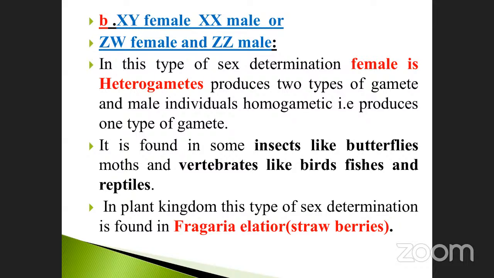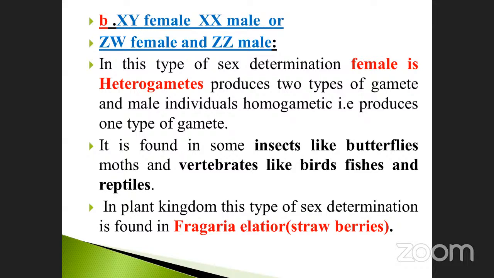In the plant kingdom, this type of sex determination is found in, note it down, my dear students, very important, Fragaria ananassa, the strawberry.